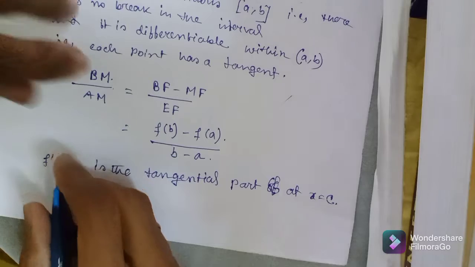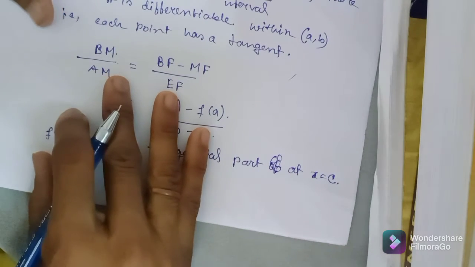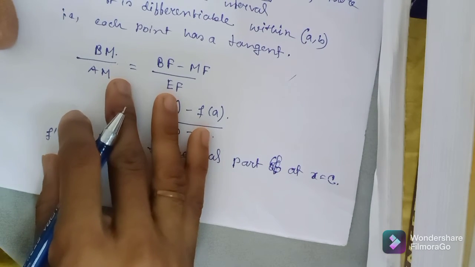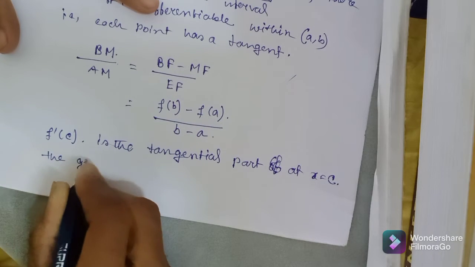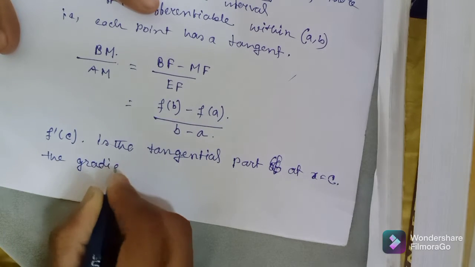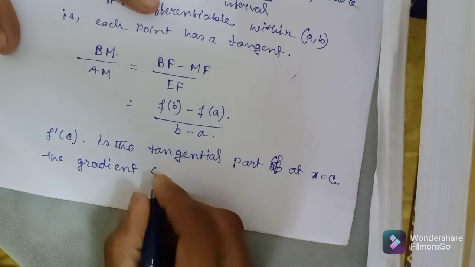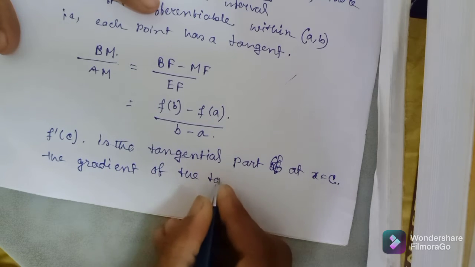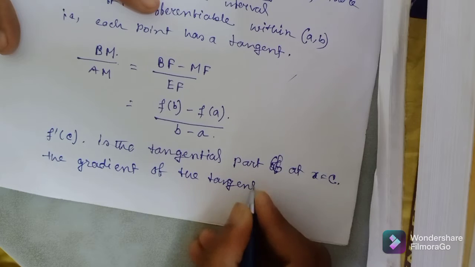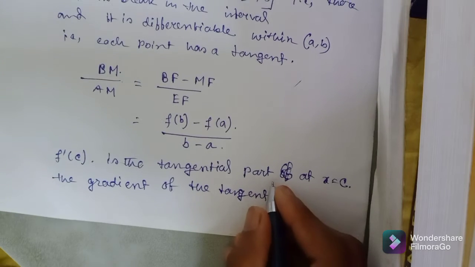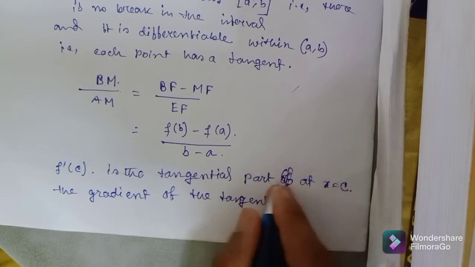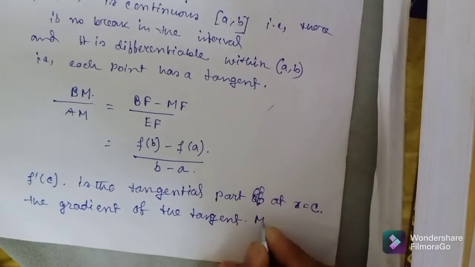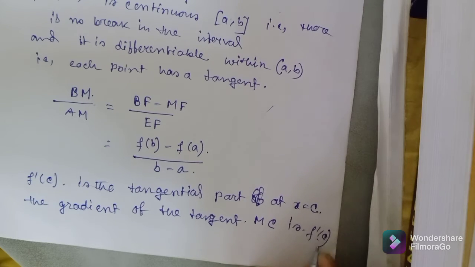Okay, so you can say this is the gradient of the tangent, say MC, is f dash c.